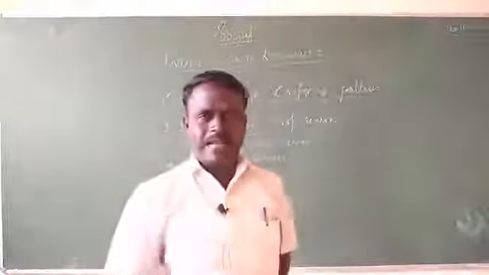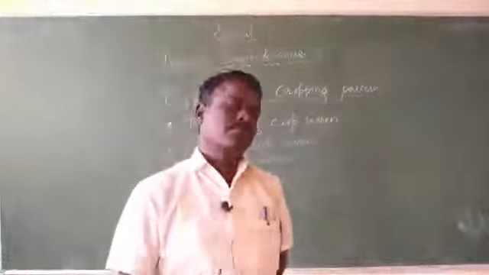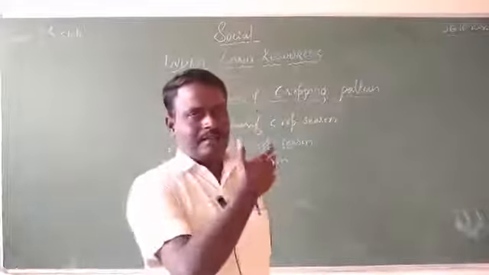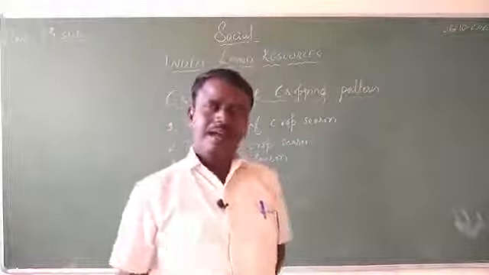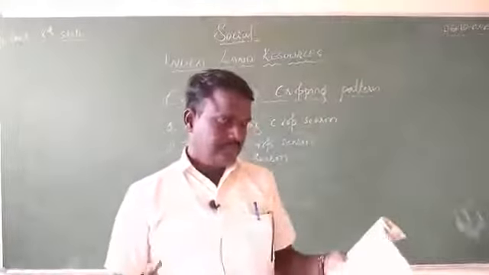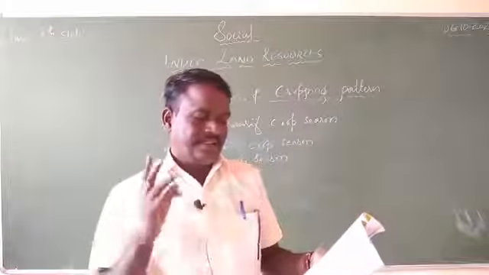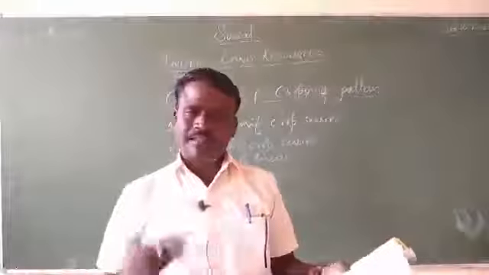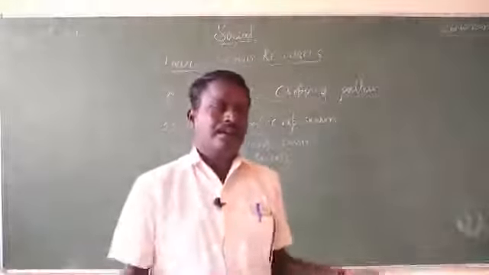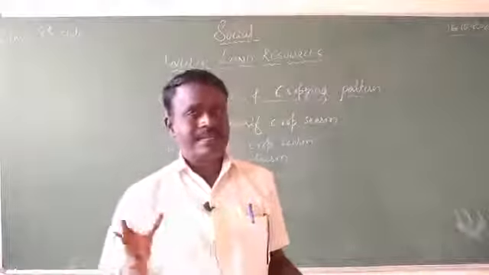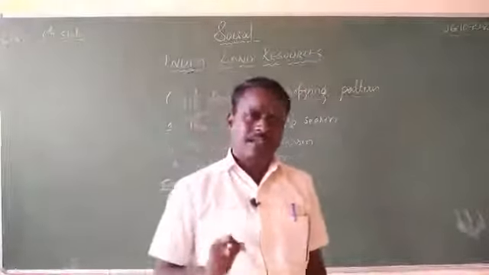The main three cropping seasons found in our country are the Kharif season, the Rabi season, and the Zaid season. So what do we mean by the Kharif season?